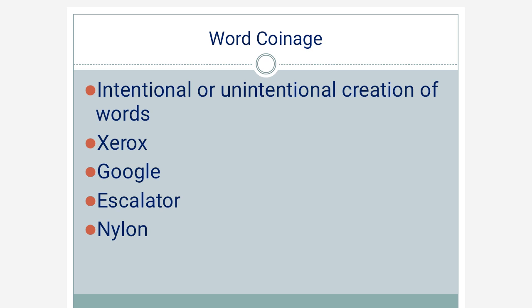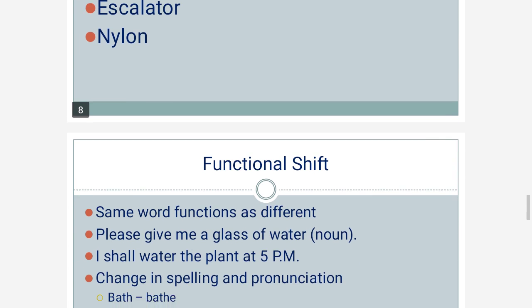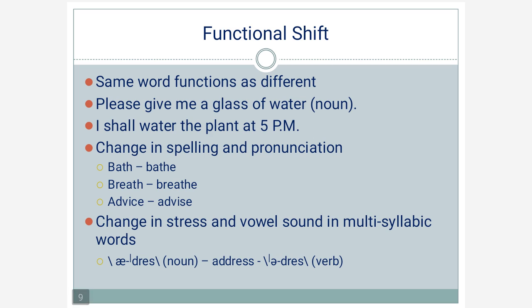But now the name of the company has been adapted as a word. So this is word coinage. Similarly, escalator and nylon, they are also examples of word coinage. Now functional shift. What is this?